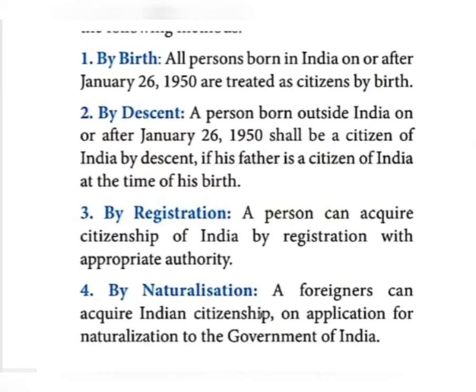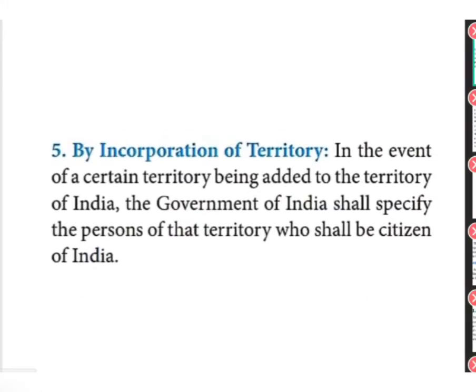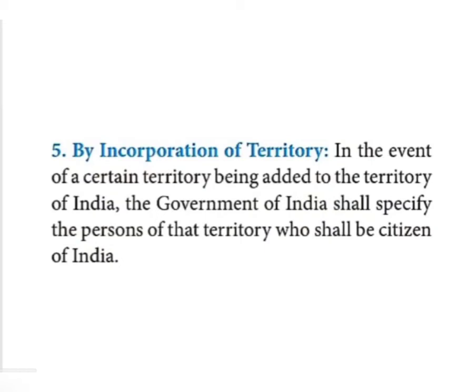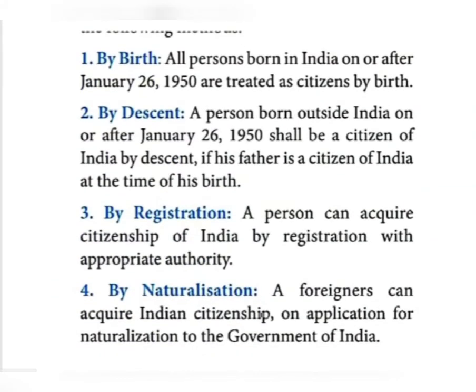By naturalization also. Finally, by incorporation of territory. Through these ways we can get Indian citizenship.